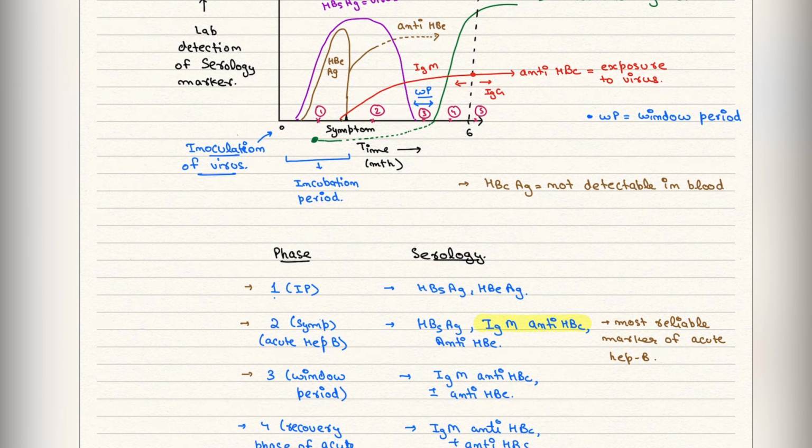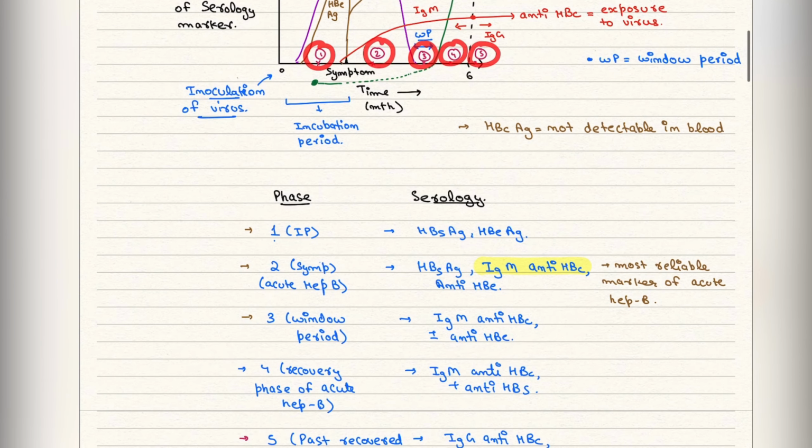अब now we will divide this into 5 phases. The first phase is this, second phase is this, third phase, fourth phase and fifth. The first phase is the incubation period. In this HBS and HBE will be found. Then second is the symptomatic phase, in which symptoms will occur.